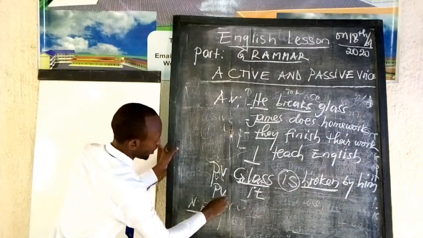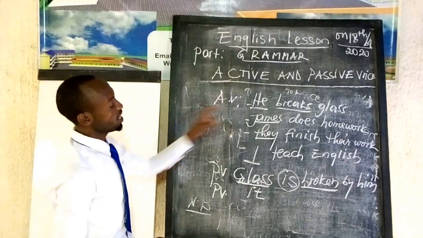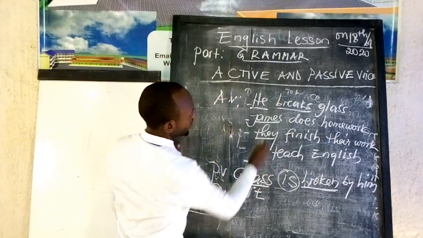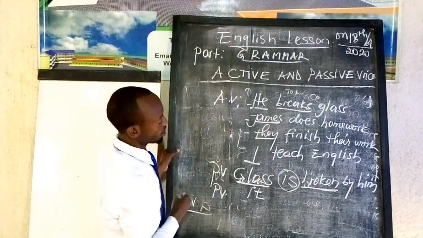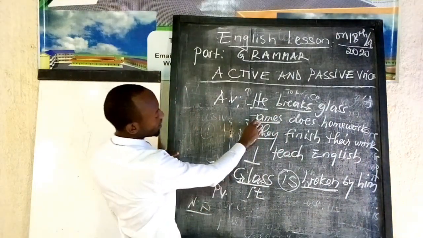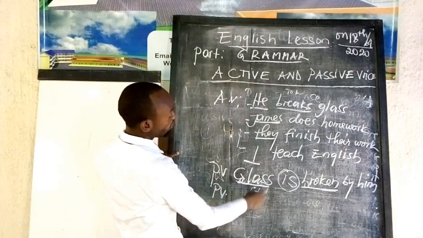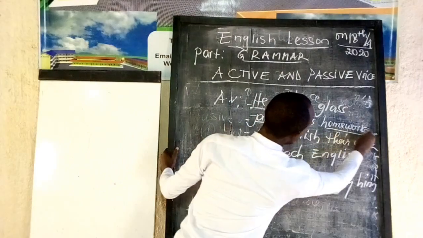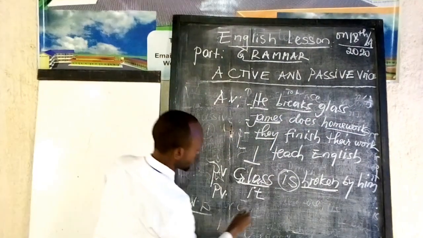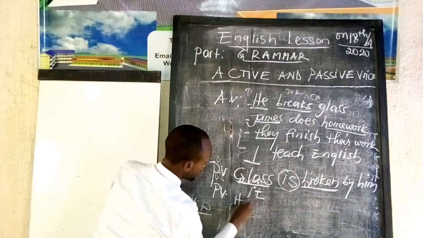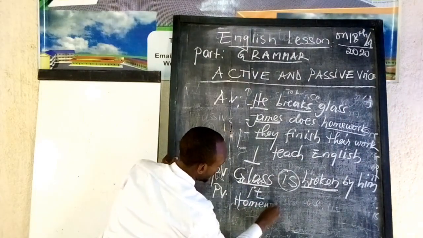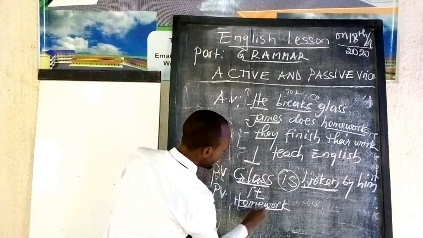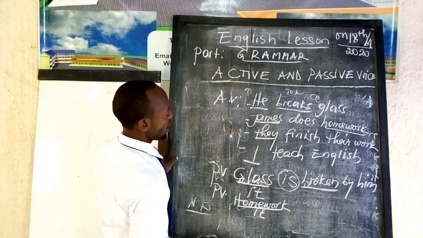Second example. When we put it into passive voice, we say James does homework. Who does the homework? We say it is James. So there, James is acting as a subject, but in passive voice, James will be an object. So here, we are going to begin with the object. We say homework. As I told you, homework can be replaced by it.